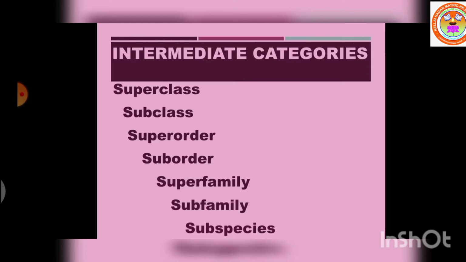Now let us see the major categories of the taxonomic hierarchy one by one.